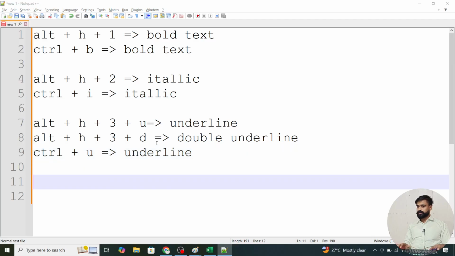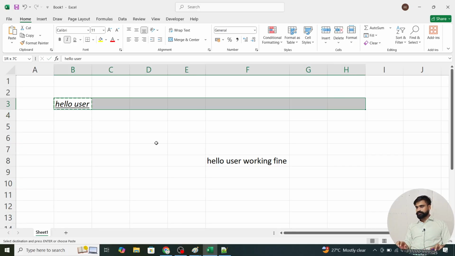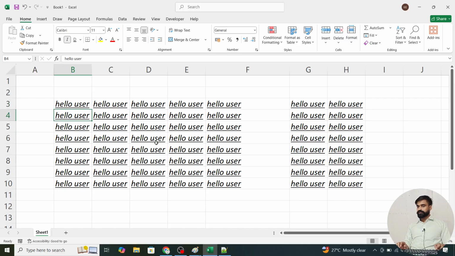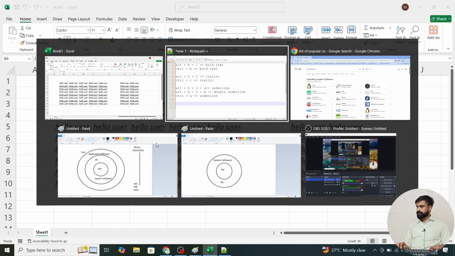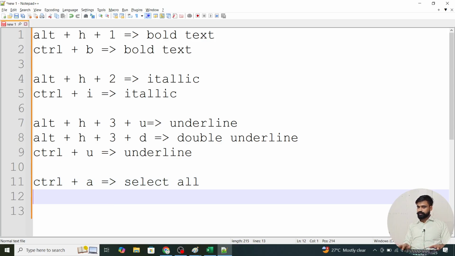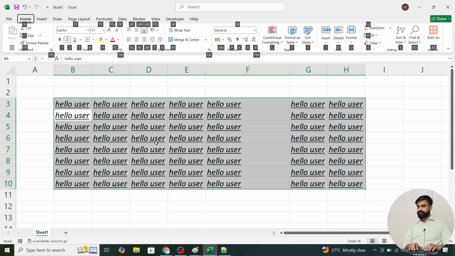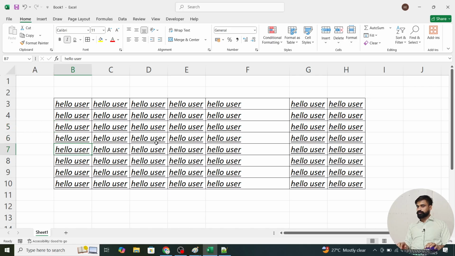Control U for underline. I have "hello user" and I just copied and pasted it here. I want to use borders. How can I use them? Control A for select all, and then Alt H for Home, then B for borders, then I press A for all borders.